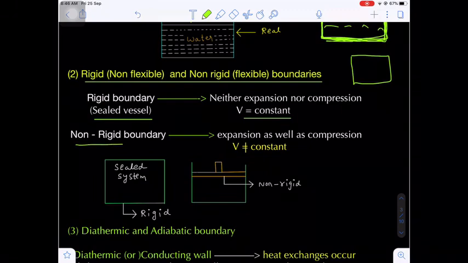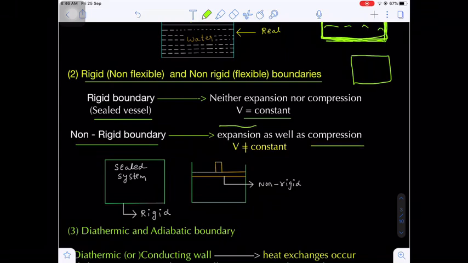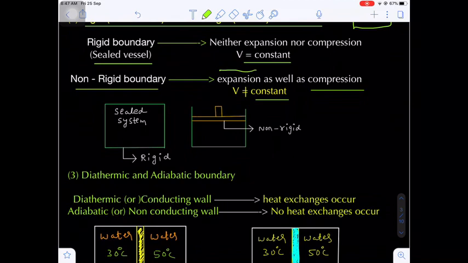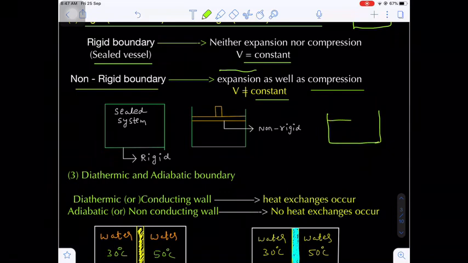Number two, non-rigid boundary. Here there may be expansion, and compression is also possible. That's why volume is not constant. Now two diagrams are given here. In the first diagram, a sealed vessel is there. This is called a rigid system, so the boundary is a rigid boundary. Now in the non-rigid case, a freely movable piston is fitted in a container.